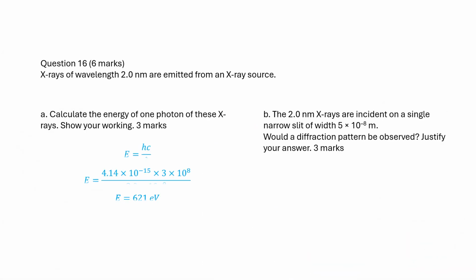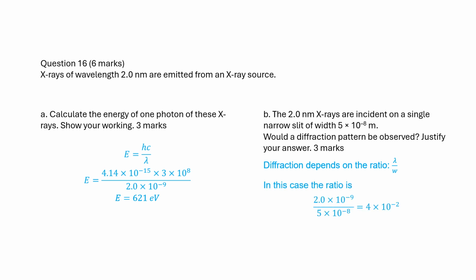Substitute the value of wavelength into Planck's equation and calculate the energy of 1 photon. The diffraction depends on the ratio of wavelength to width. If this ratio is near to 1, the diffraction is significant. Here, this ratio is far away from 1, so the diffraction is not very significant.